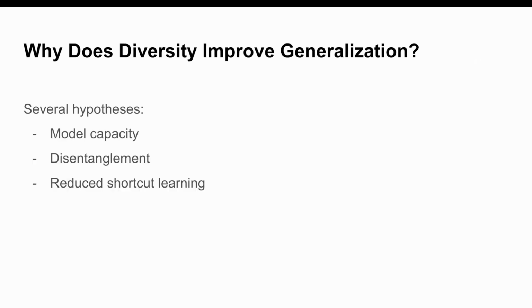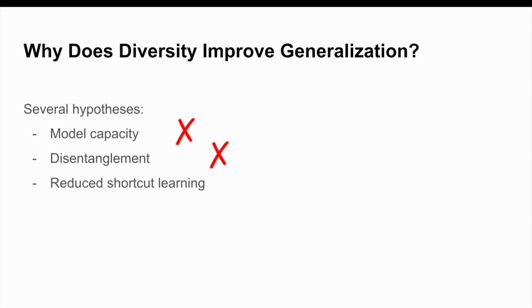But what's behind this diversity-driven boost in performance? We wanted to understand the mechanism. First, we tested whether it's just a matter of model capacity. But different model sizes didn't explain the improvements. Next, we measured classical disentanglement metrics like DCI. While diversity did improve how disentangled the model encodes shape, it decreased for color, so that wasn't the full explanation.